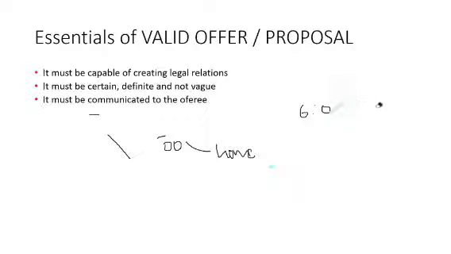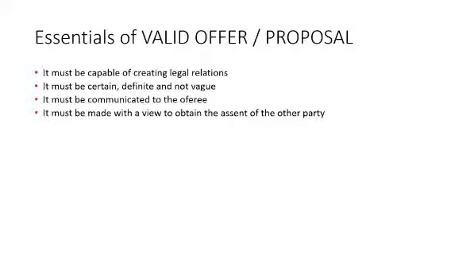So let us move on to the next one. It must be made with a view to obtain assent of the other party. I cannot simply make an offer. It should be with a view to obtain his approval. So when I'm selling my car, he has to approve it, so I have to make it with a view to his approval.